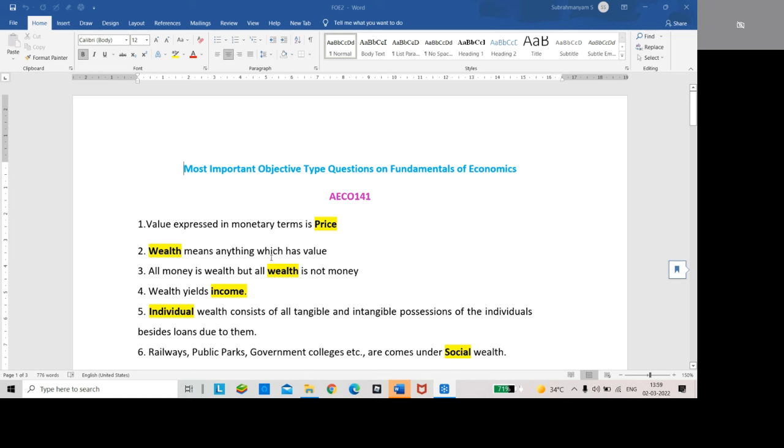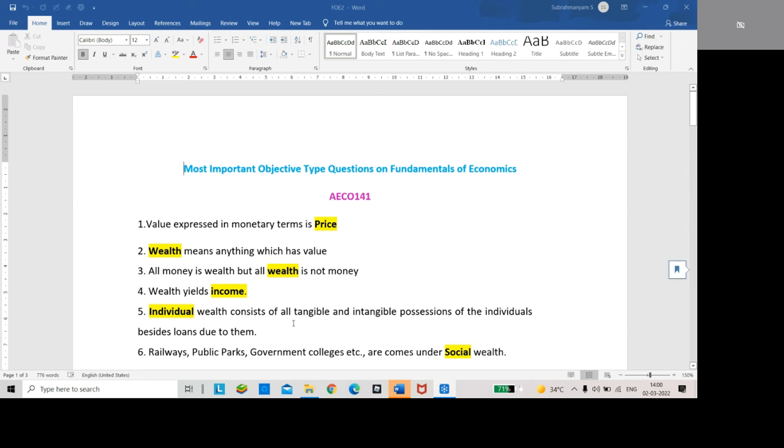Dash means anything which has value: wealth. All money is wealth, but all wealth is not money. Wealth yields dash income.